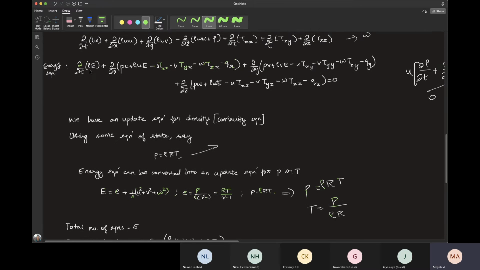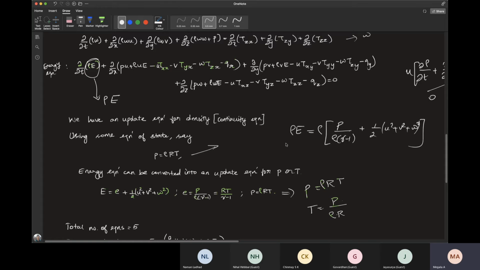So now when you substitute this full expression for E here, you will have either rho and P or rho and T in this rho E expression. So you have rho E here. So rho E will become rho into, I'm substituting it as P by rho into gamma minus 1 plus half into U squared plus V squared plus W squared.